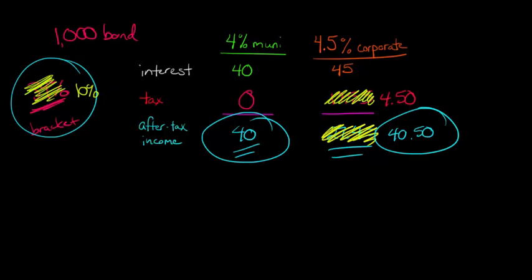So based on this, we can tell that all else equal, the higher the tax bracket you're in, the more attractive municipal bonds are going to be, because it's that much more important that you maximize your after-tax income instead of just thinking about your pre